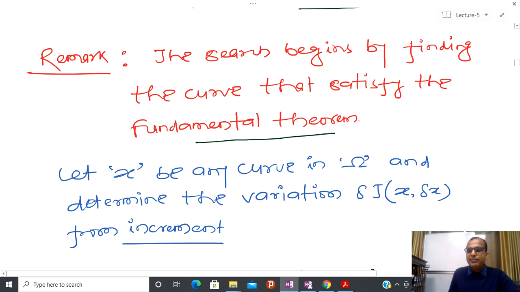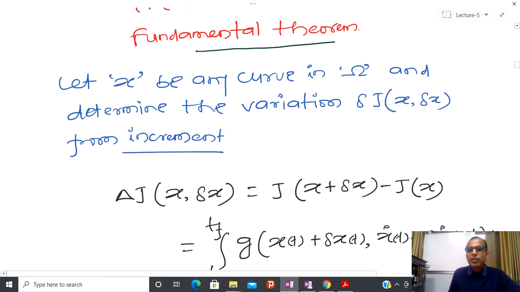Whenever I write fundamental theorem, I am talking about the fundamental theorem of the calculus of variations.